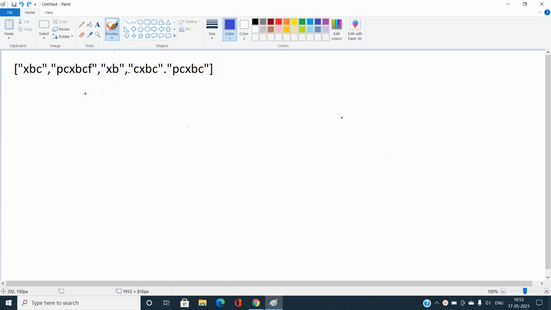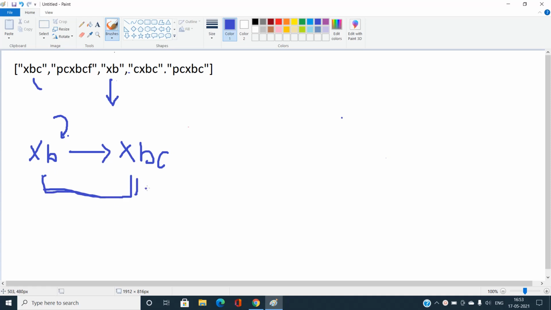Okay, so you can easily see if I pick up this XB now. So this is my XB. Let's say this is word 1 and I will talk about this word 2. If I pick up this XBC now, so here is XBC. If I introduce this character C at the end of this string XB, I will have this XBC, and XBC exists in my array of strings. I can claim that XB is a predecessor of this XBC. And now the length of the longest string chain is coming out to be 2.